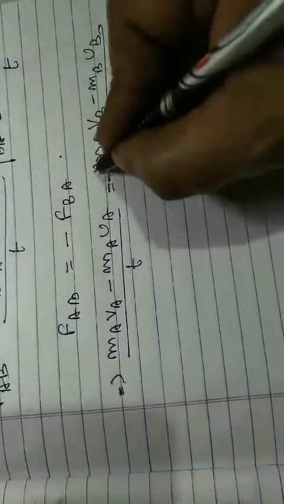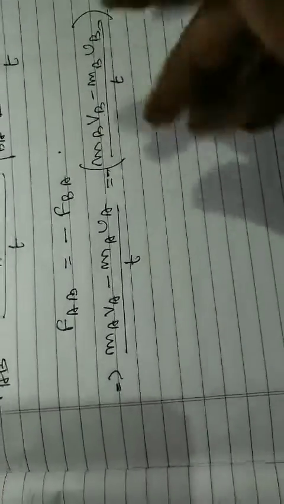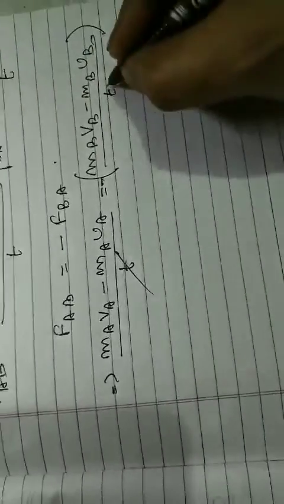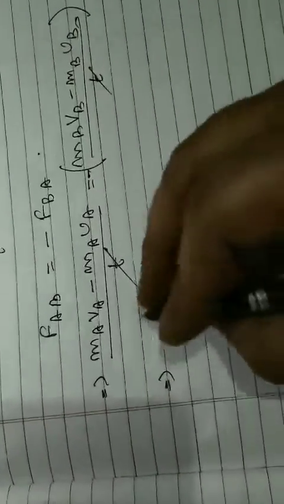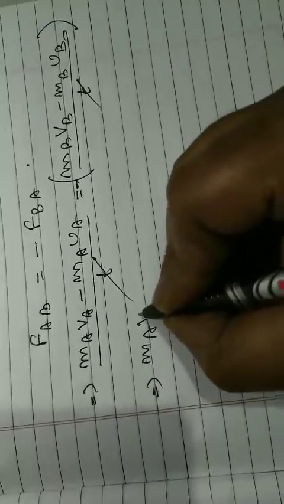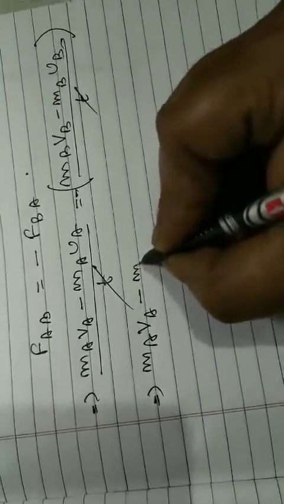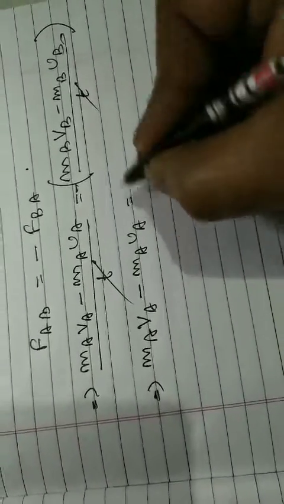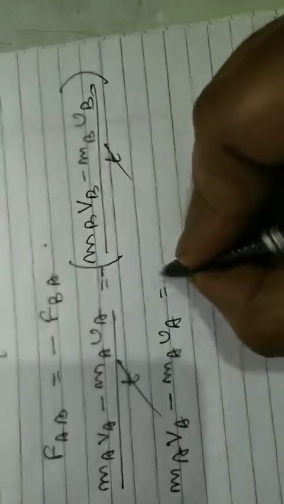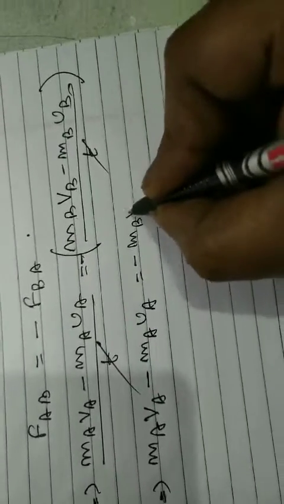Since the minus sign is there, we put a bracket. The t and t we can cancel, and now we will open the bracket. Since the minus sign is there, the sign will change, as you know, so minus minus becomes plus.